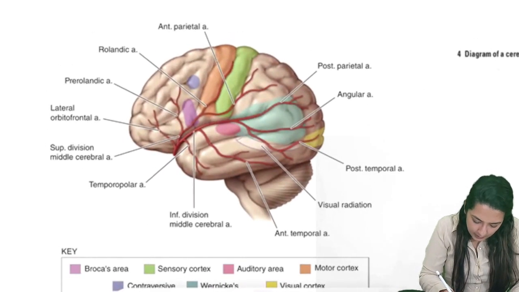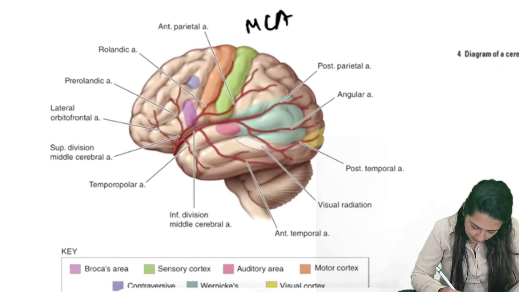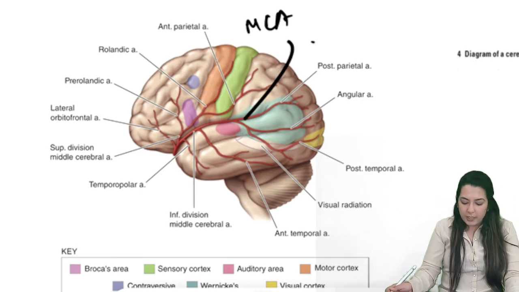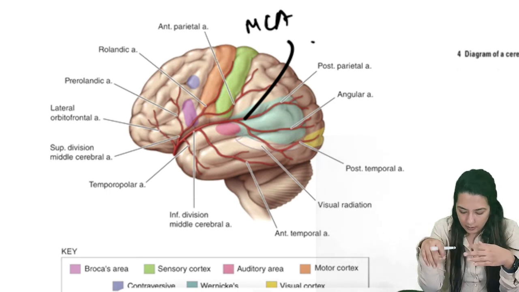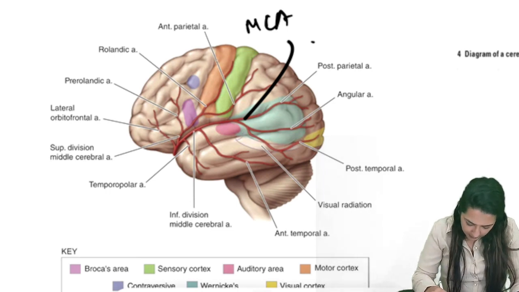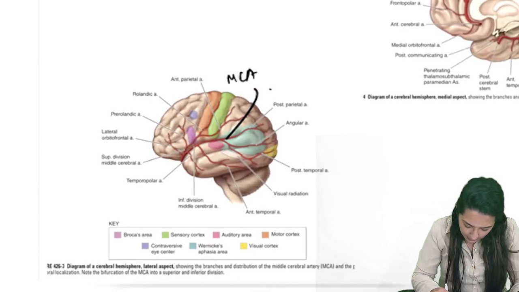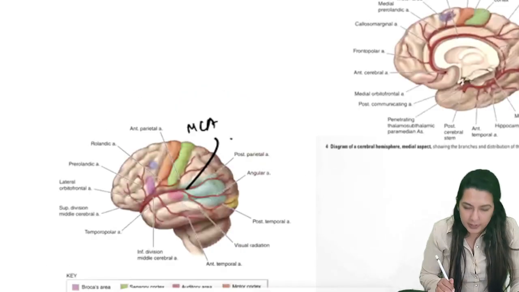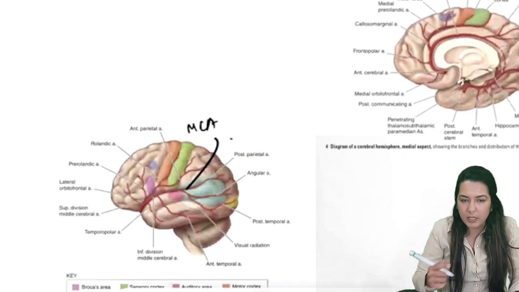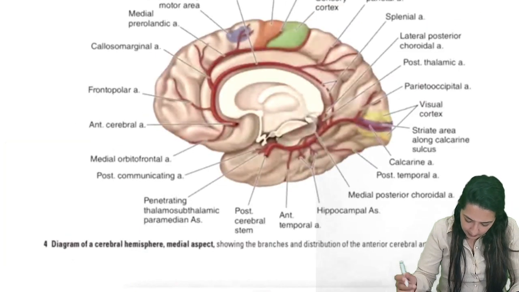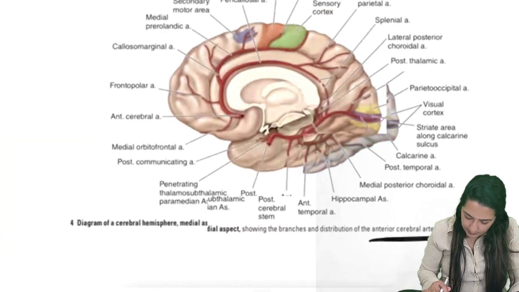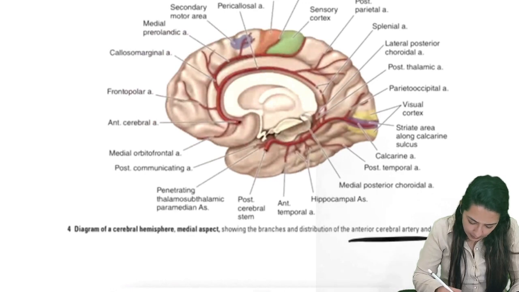This is MCA. Laterally, MCA will divide into two parts, superior and inferior. This is important: bifurcation of the MCA into superior and inferior divisions. The inferior part will supply the temporal lobe, the superior part will supply the lateral part of the frontal and parietal lobe. This is the medial part, which is supplied by the anterior cerebral artery.